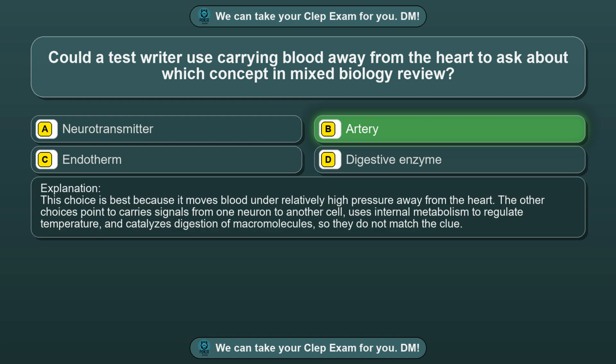This choice is best because it moves blood under relatively high pressure away from the heart. The other choices point to carry signals from one neuron to another cell, uses internal metabolism to regulate temperature, and catalyzes digestion of macromolecules, so they do not match the clue.